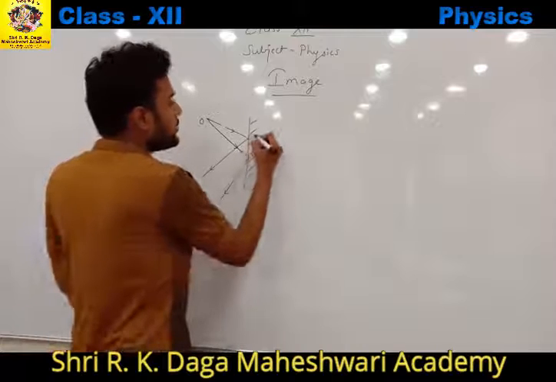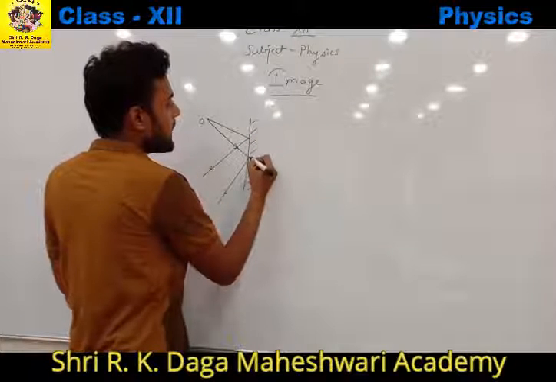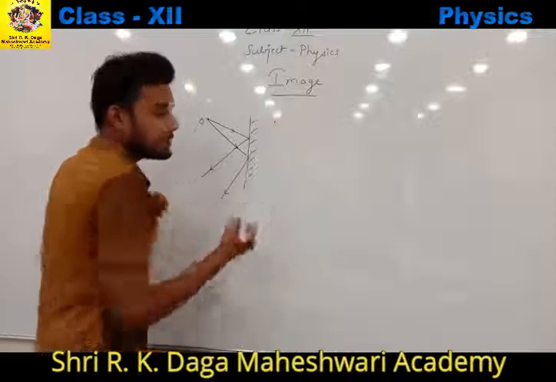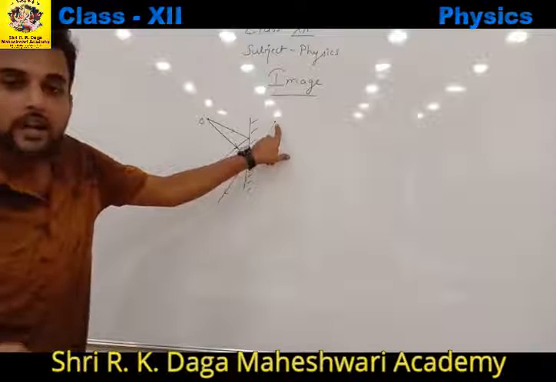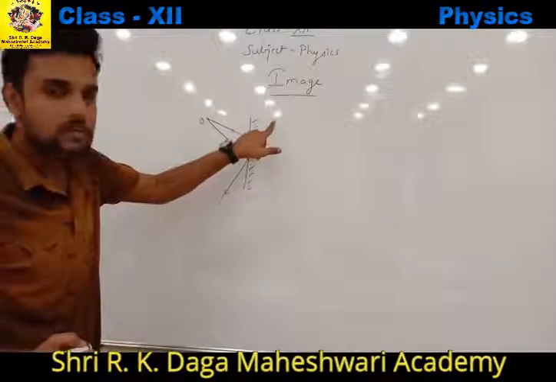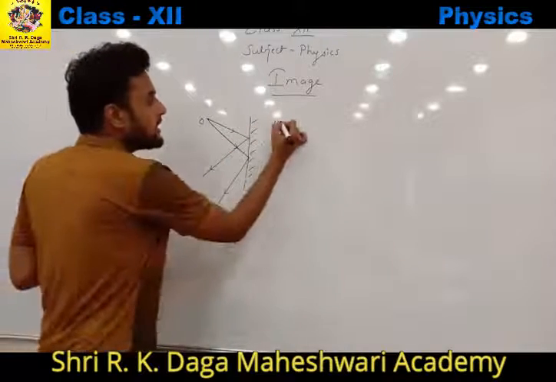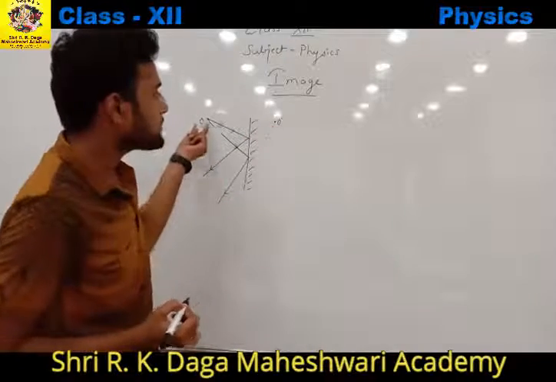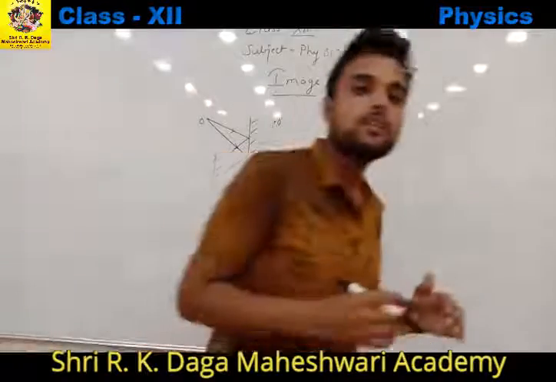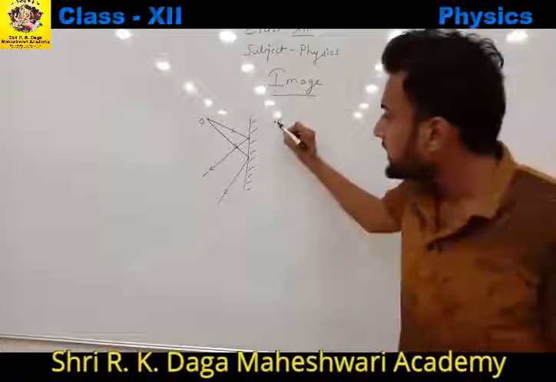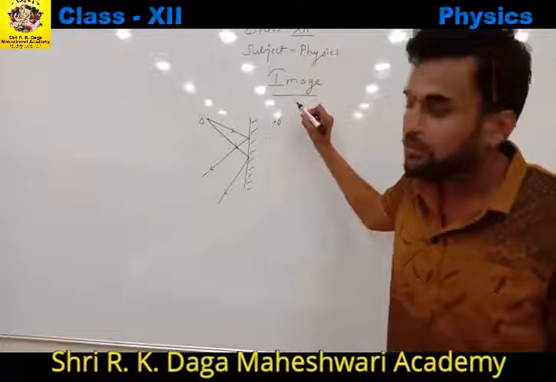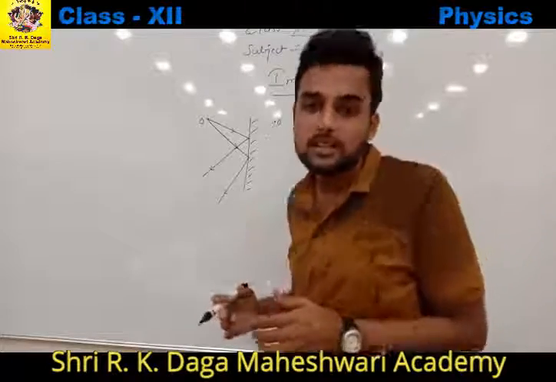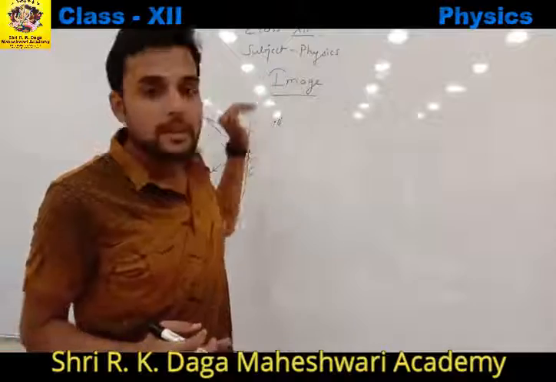Now if I extend back both these rays, the point at which I get the intersection of both these rays is called an image. So here I get an image of this point O. We can say that the point at which two or more reflected rays either meet each other or appear to meet each other is called an image.